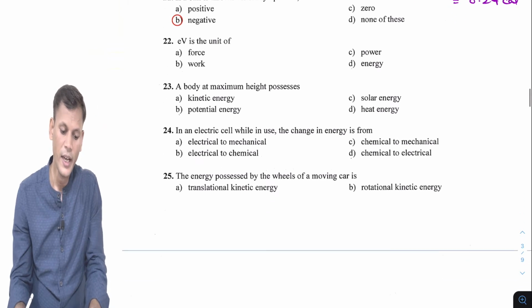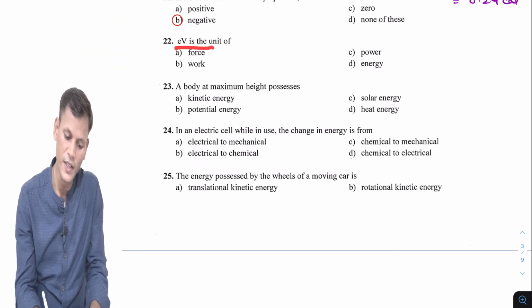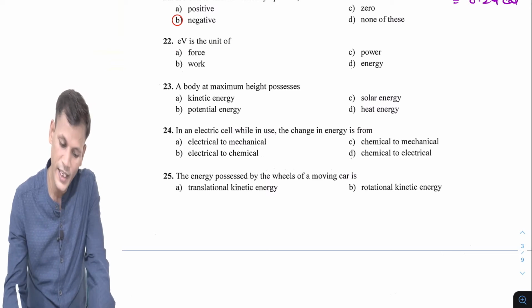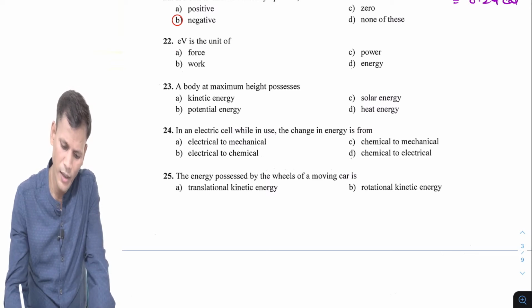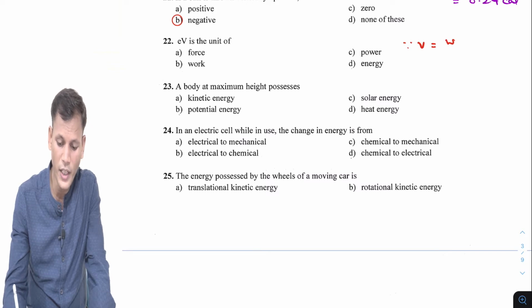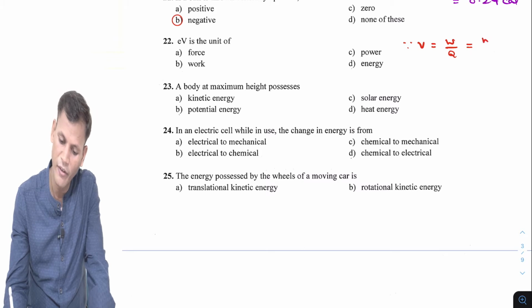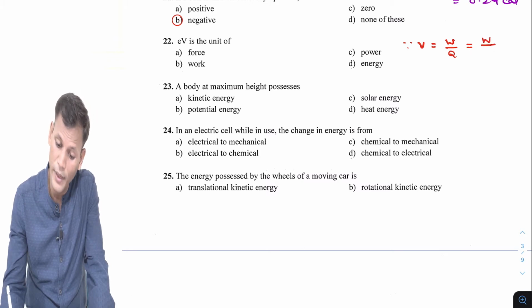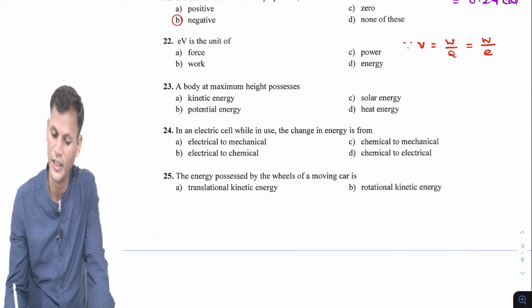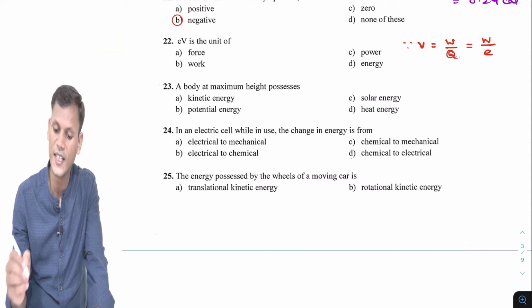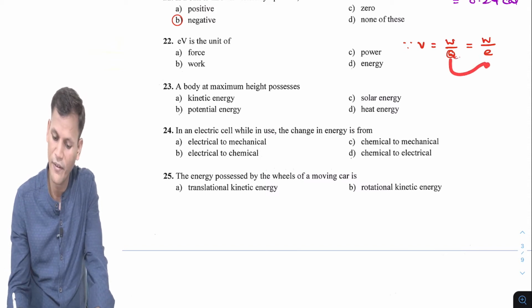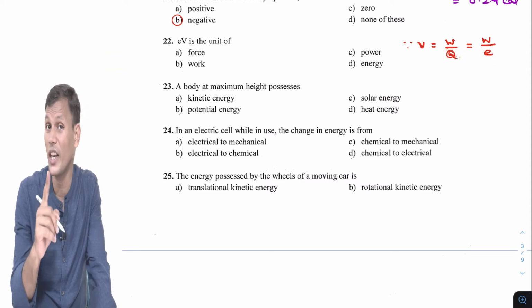Next question, electron volt eV is the unit of. Already we know electric potential V is work done per unit charge. For an electron, the charge is e, so I am replacing q with e.